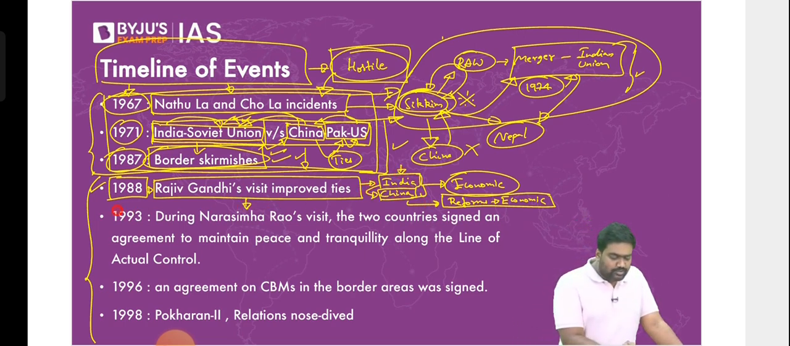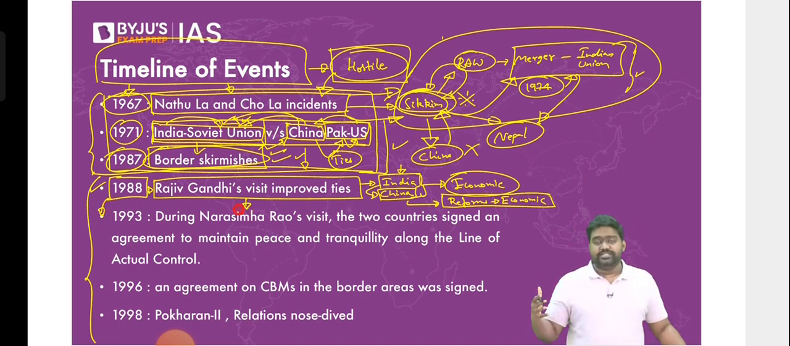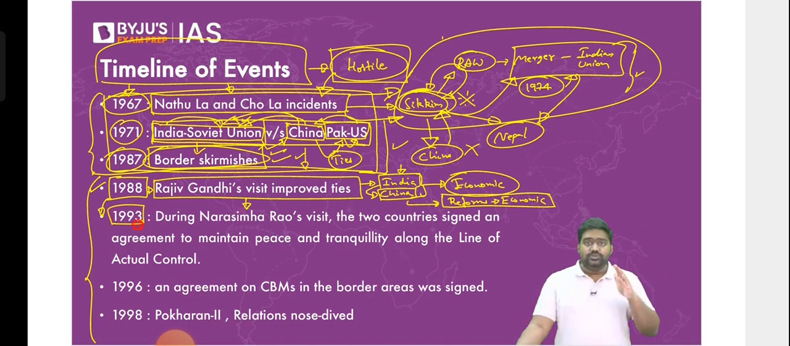So Rajiv Gandhi's visit was extremely crucial to lay the foundation. It helped in repairing the damage, in addressing the hostile tensions that were there, and this laid the foundation for other visits in the next decade, where many important agreements were signed to reduce the tensions and hostility.